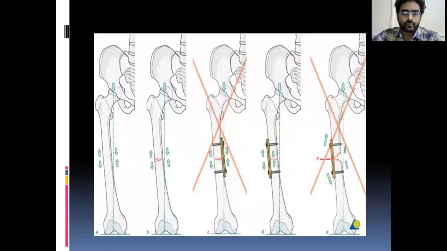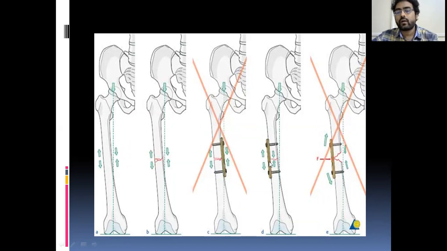I will tell this. Remember one major important principle: you should not apply a plate on the compressive side, because a plate will fail most commonly when applied on the compressive side. I said, no, when the bone is loaded eccentrically, there is a compressive side and tensile side. In the femur, the medial side is the compressive side. So here in this middle picture, the third picture, the plate is applied on the compressive side, so it is a failure. The fourth picture shows the correct one, because it is applied on the tensile side.